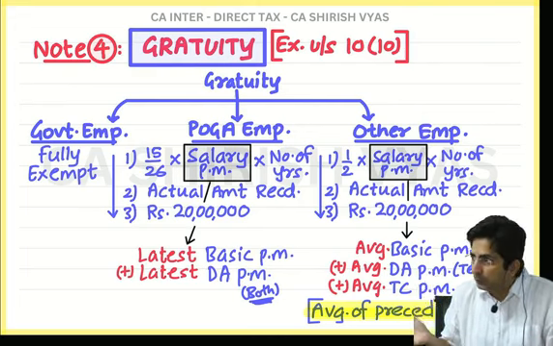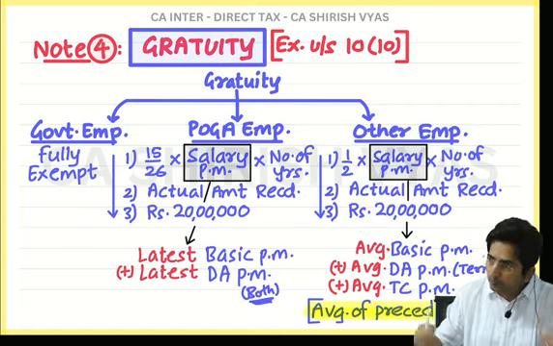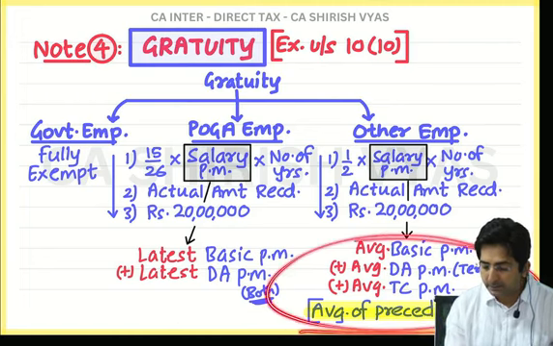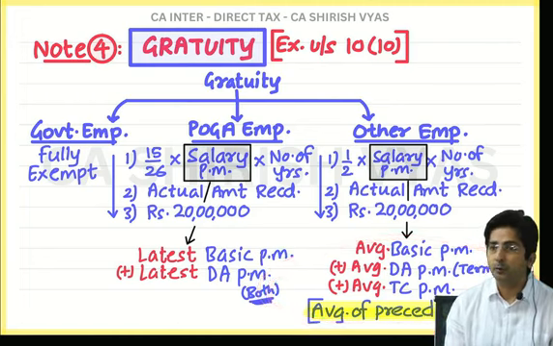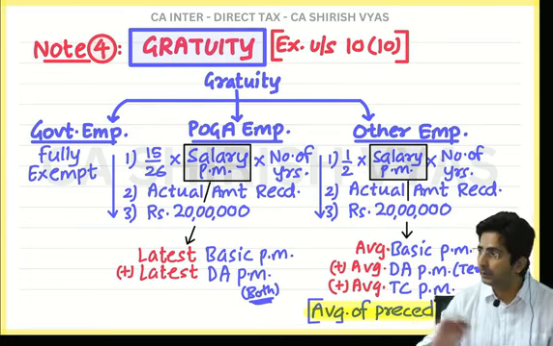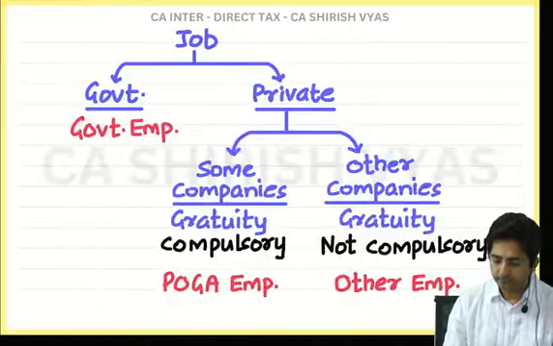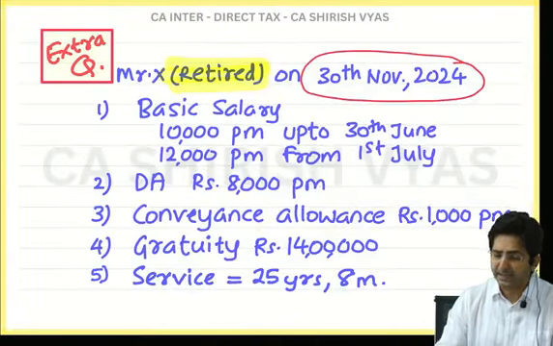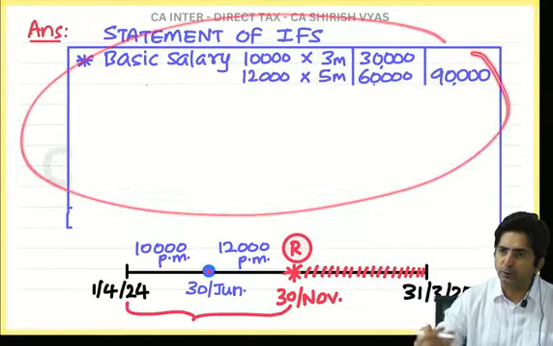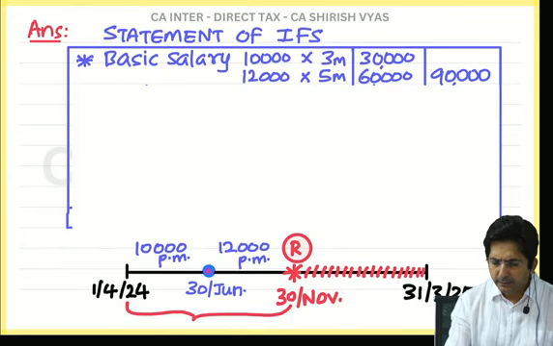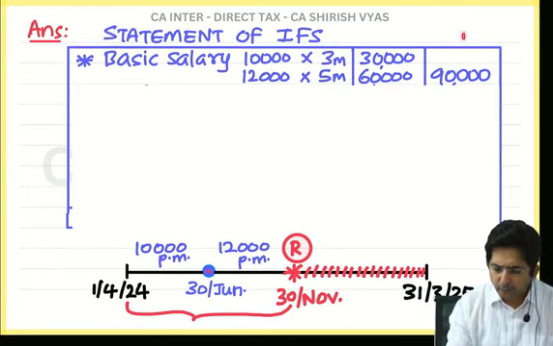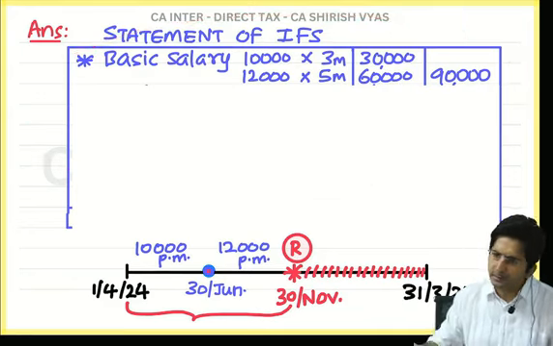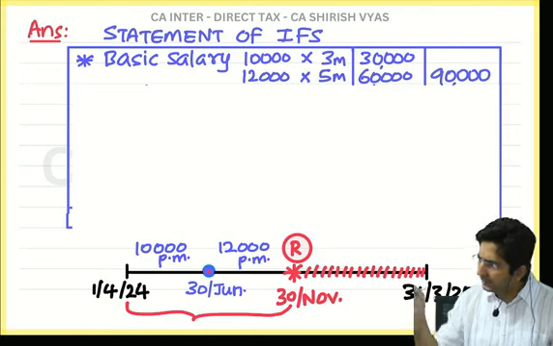But actually that month you have received salary. So in the statement you will write salary till November. But be careful when you are taking the average. In the working note you will take only preceding 10 months. You will ignore the month of retirement. See why I am stressing on this, because some students misunderstand that in the main statement also you have to ignore the month of retirement. Why? In the main statement I am writing whatever I am receiving. And don't you think I will receive the salary of November also? I work till the last day. So you have to write the salary till November.